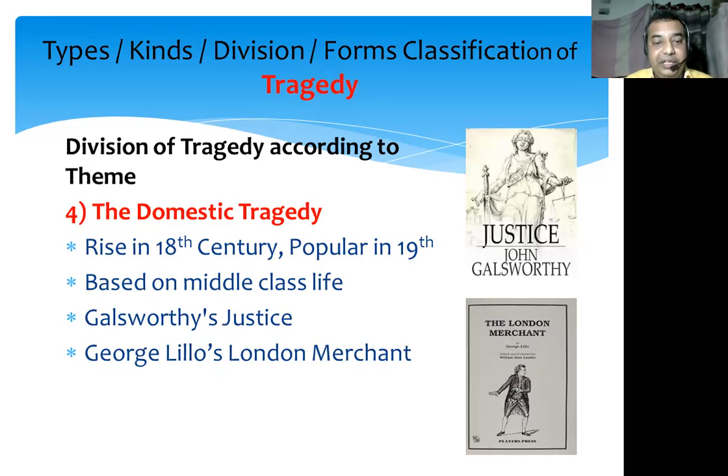It is based on the problems, tensions and day-to-day life of the middle class. Famous examples are Justice, written by Galsworthy, and The London Merchant, written by George Lillo.